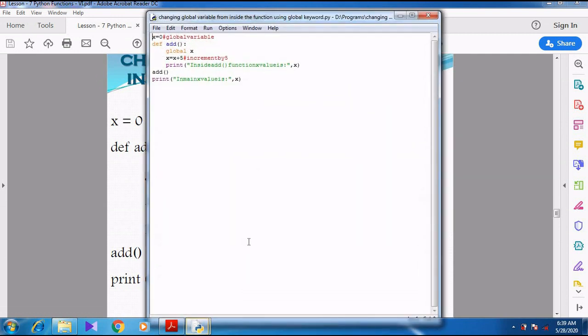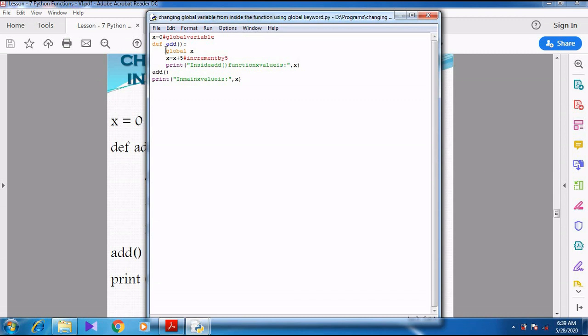Changing the global variable from inside the function using the global keyword. Because of the global keyword, the x value is accessed inside the function and then the x value is changing. So x value is already 0, so it is changed to 0 plus 5, 5, because of using the global keyword. If I do not use the global keyword, it shows error.